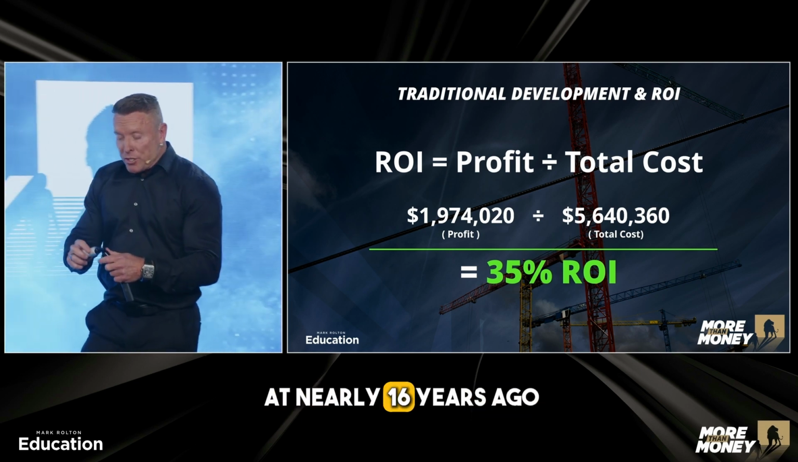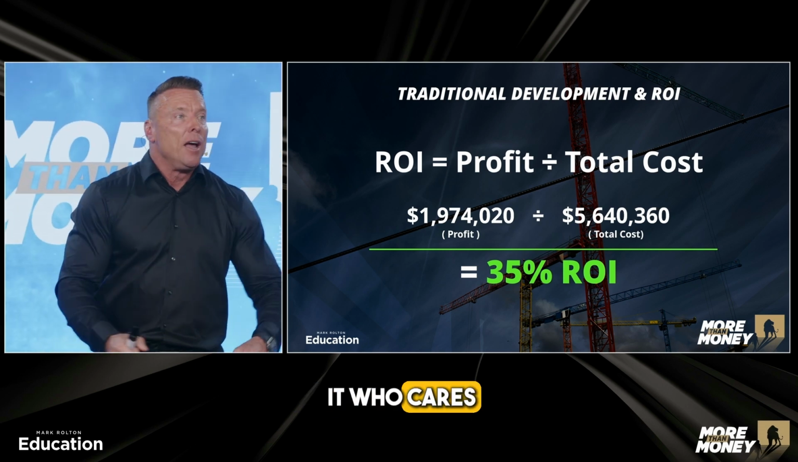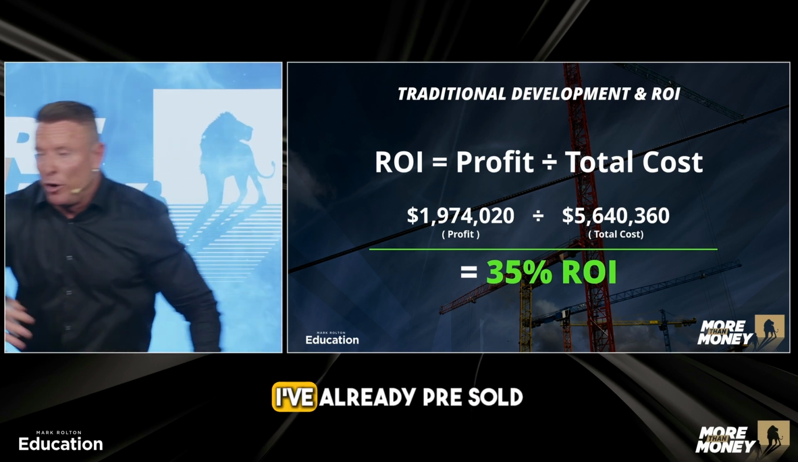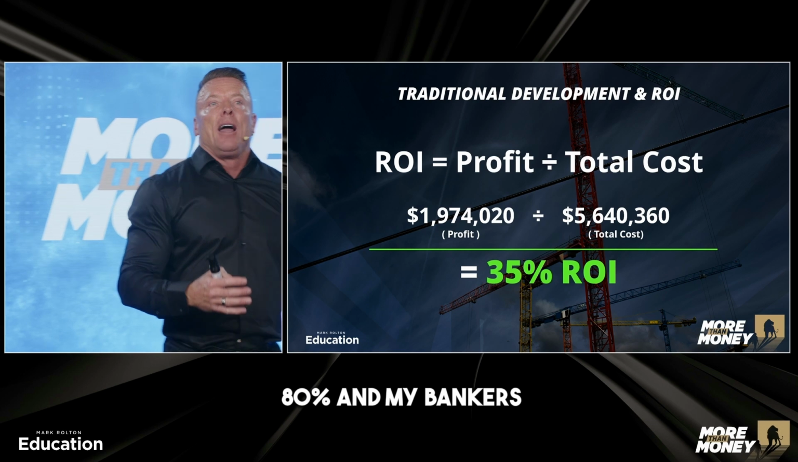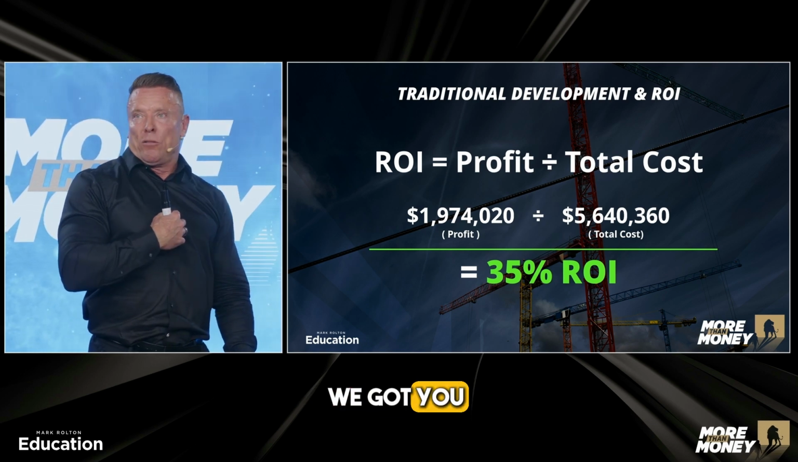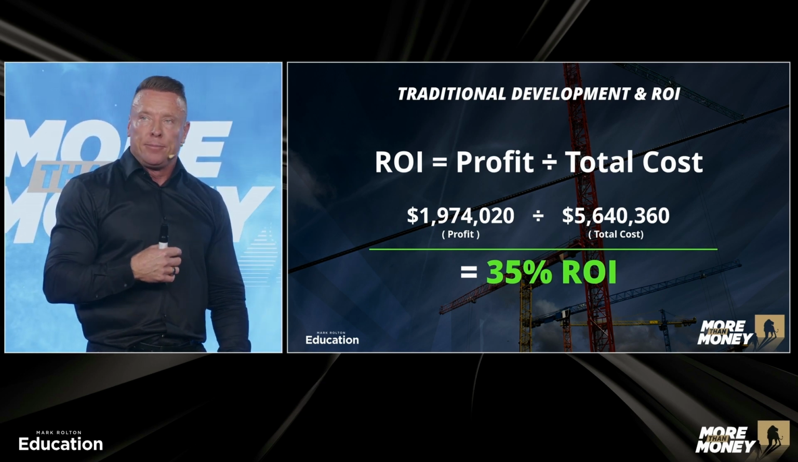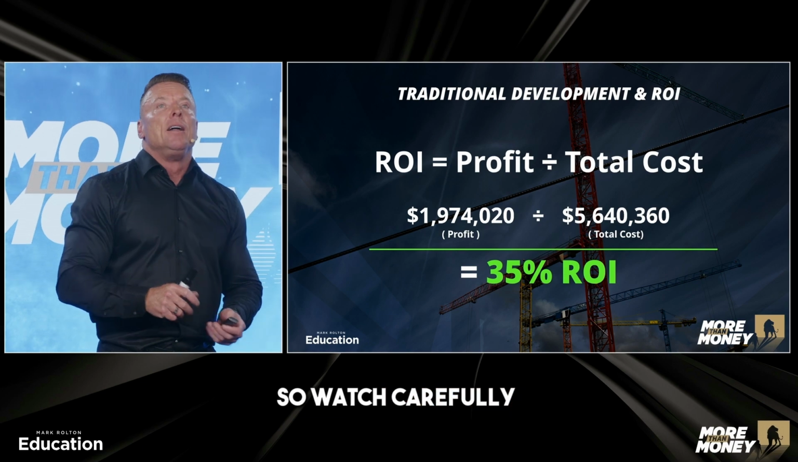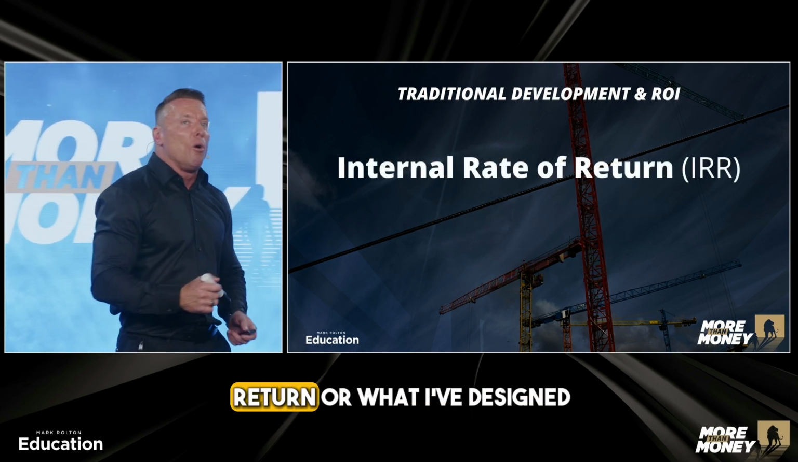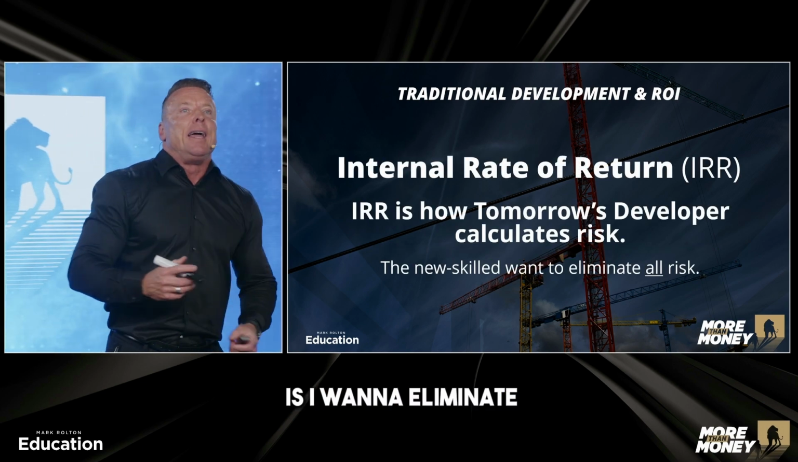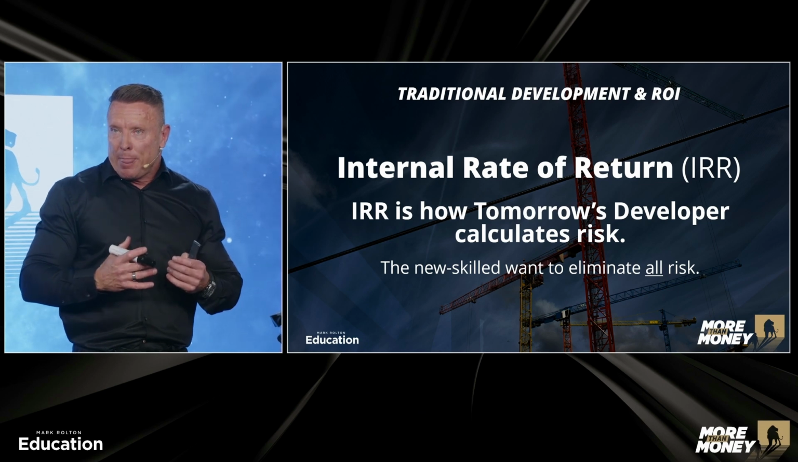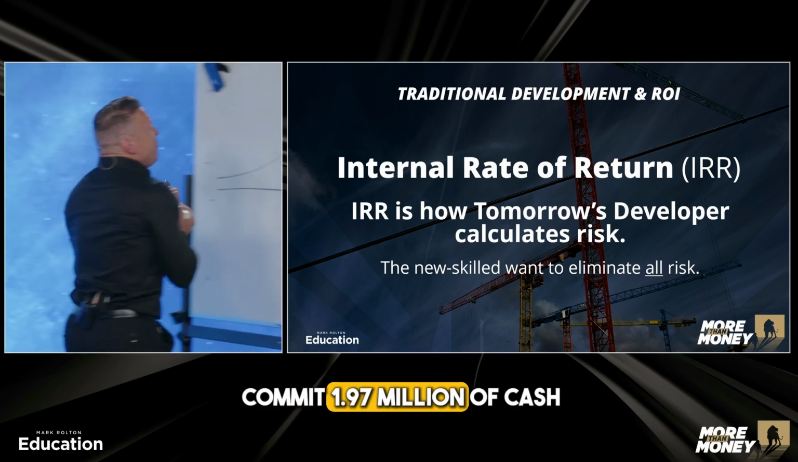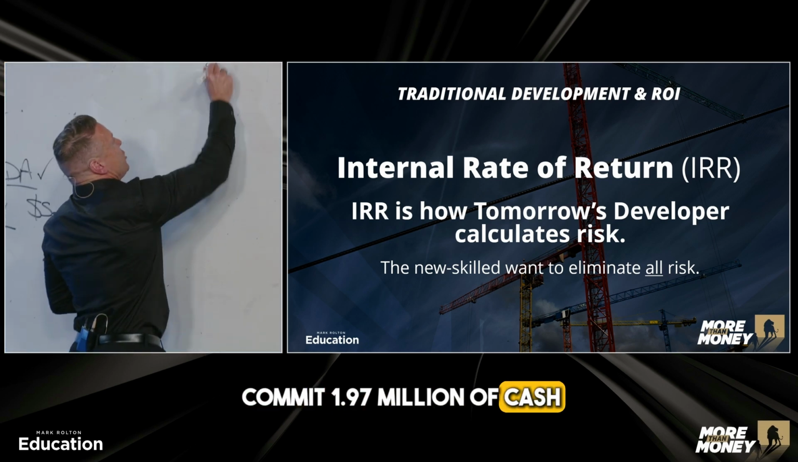That's what I worked out nearly 16 years ago. I'm like, well, who cares? The valuer said it's worth this. I've already pre-sold 80%. And my bankers were like, we got you. That makes total sense. We don't care. So watch carefully. Here's the difference. An internal rate of return, or what I've designed, how I do it, is I want to eliminate all the risk. I do not want to commit 1.97 million of cash.